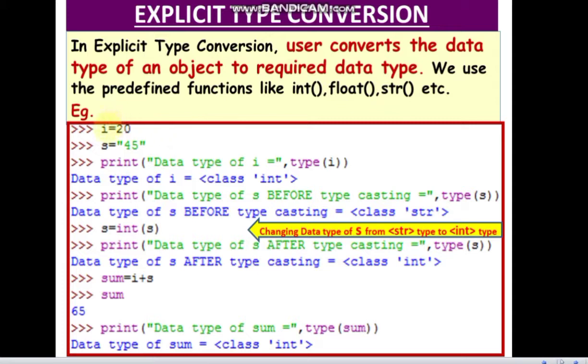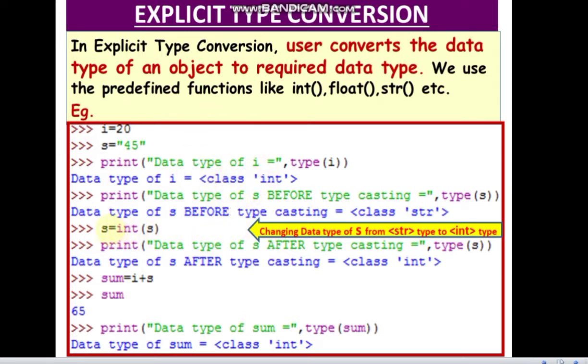So let us see. I is equal to 20, s equal to "45". So you have taken a string in double quotes, but it's a number actually inside double quotes. Now the data type of I is int. You can see the output. And the data type of s is string. That is before typecasting. Explicit type conversion is also known as typecasting.